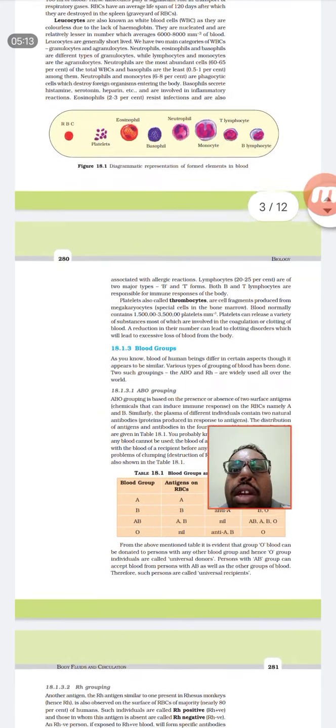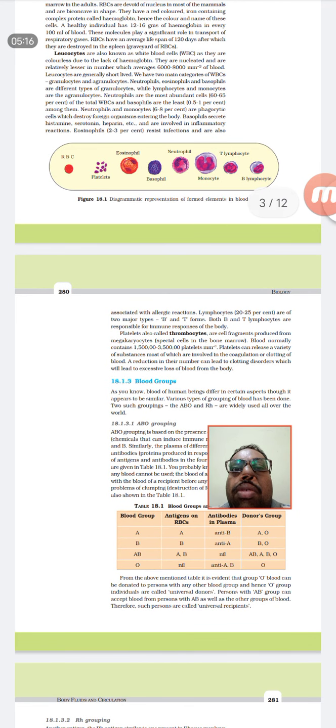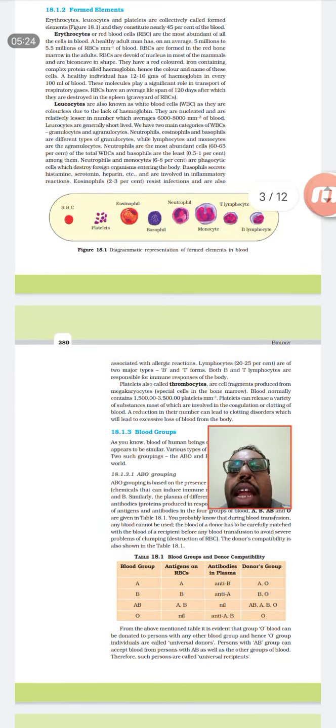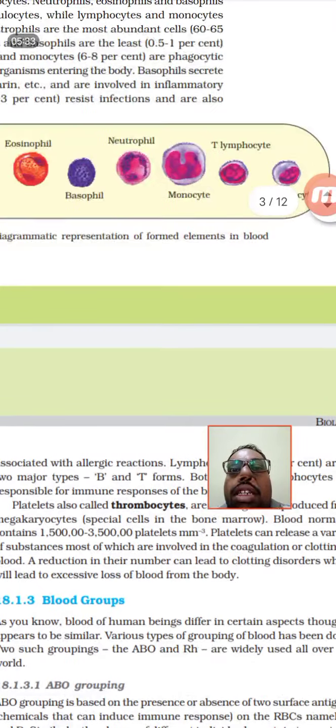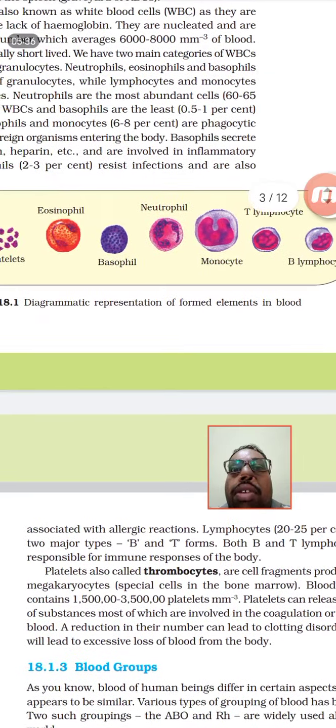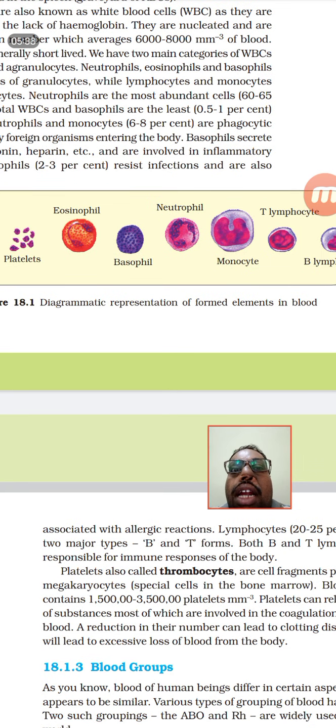Another part is known as the thrombocytes, which are responsible for blood clotting. They are very important for the clotting purpose. If you look at eosinophils, basophils, neutrophils and monocytes, we can see something present inside them. Neutrophils are multi-lobed, and eosinophils are bilobed, with granules present inside. Monocytes are very big in size.